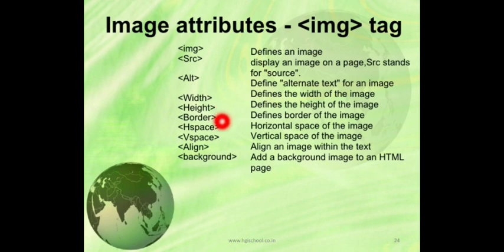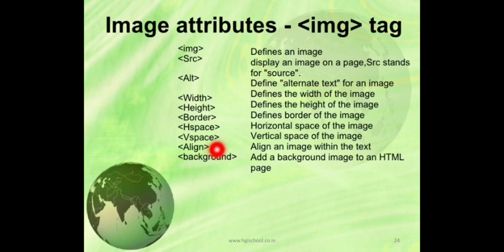Border also we can set, border equals to 1, 2, 3, etc. Hspace will be the horizontal space of the image. Vspace is the vertical space of the image. Align will align an image within the text. Align has five values: left, right, top, middle and bottom.